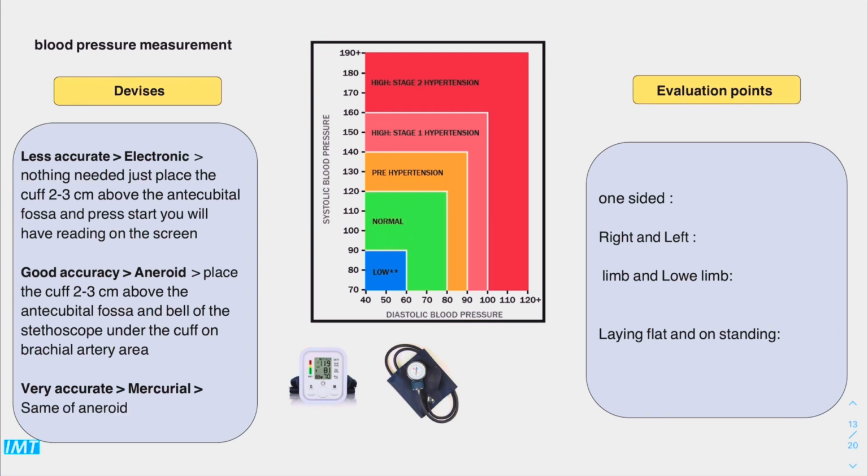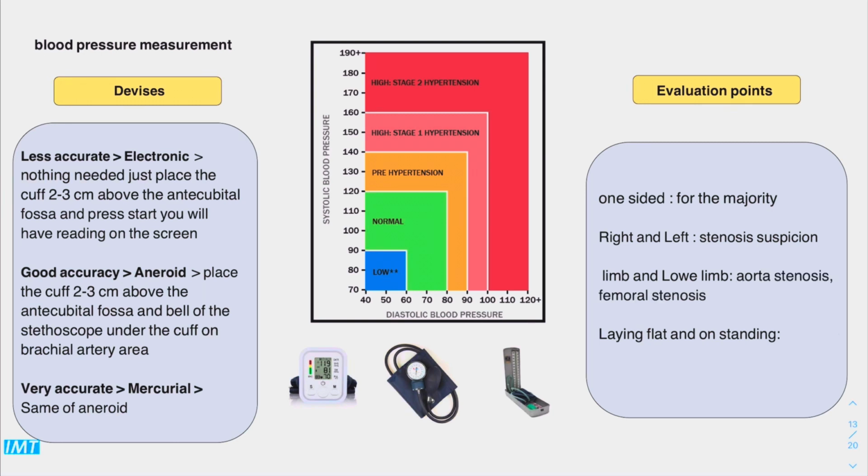Third one, which is the mercury blood pressure device. It is very accurate. The steps are the same as the aneroid. Evaluation points. First of all, we have one-sided, which is for the majority of the patients that's expected to have blood pressure. Right and left side assessments in patients that are suspected to have stenosis, for example, in brachial stenosis.